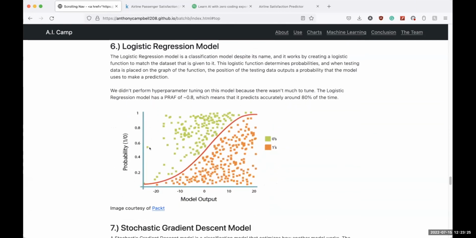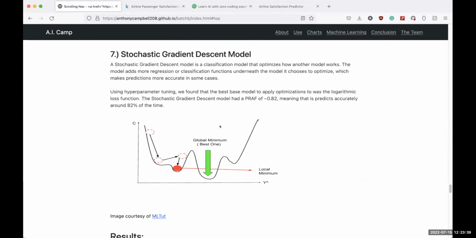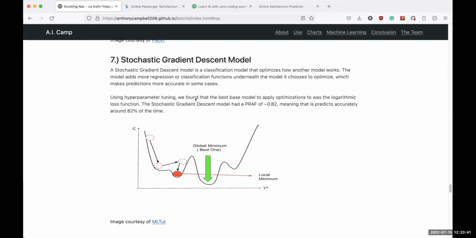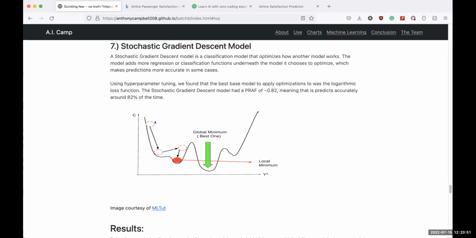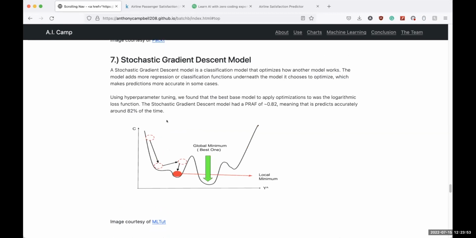Next, we made a logistic regression model, which is a classification model which determines probabilities, and when testing data is placed on the graph, the position of the testing data outputs a probability that the model uses to make a prediction. And then we also used a stochastic gradient descent model, which is a classification model that optimizes how another model works while adding more regression or classification functions underneath the model to optimize accuracy.